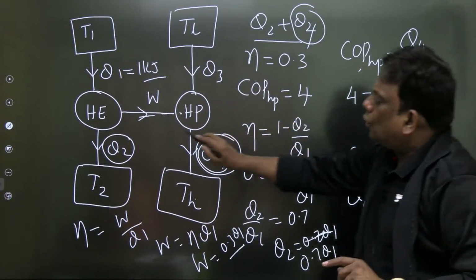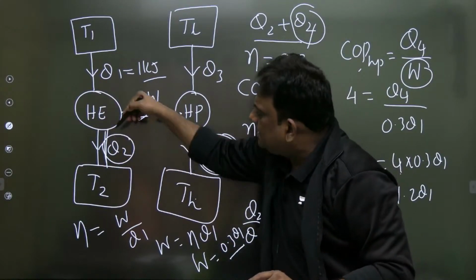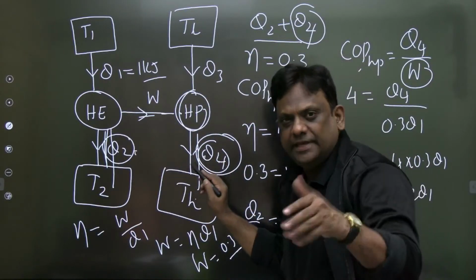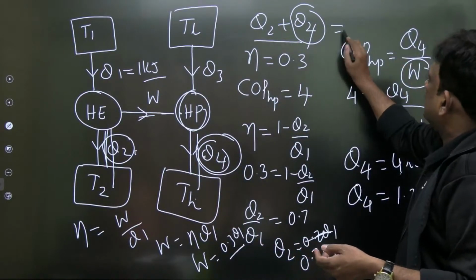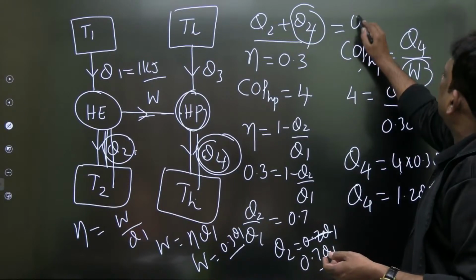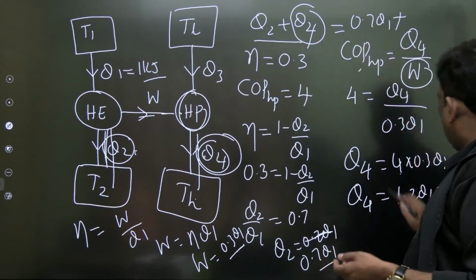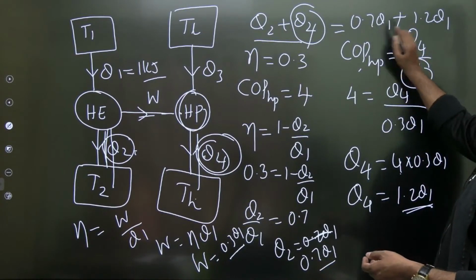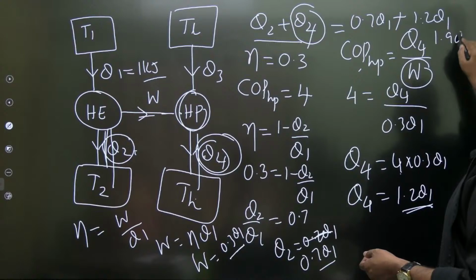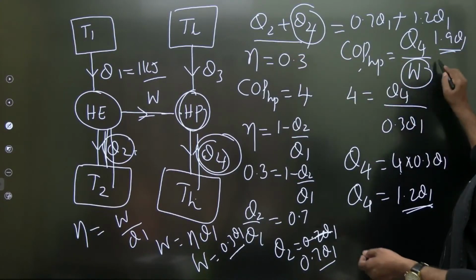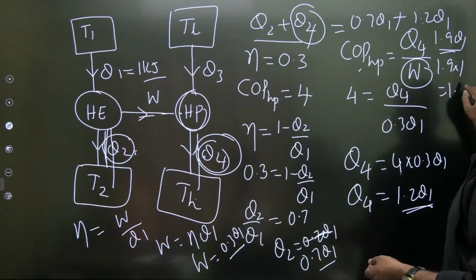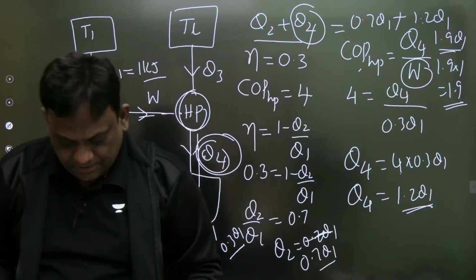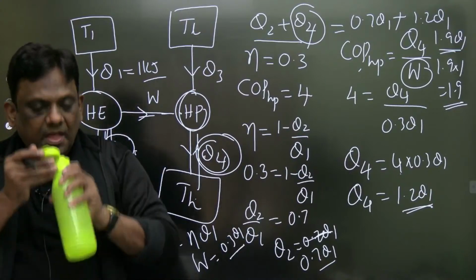So I want the total heat rejected to the building. From the engine, Q2 is going. From the heat pump, Q4 is going. Total is Q2 plus Q4. He asked that only. What is Q2? 0.7 Q1. And what is Q4? It is 1.2 Q1. If I put together, it will be 1.2 plus 0.7 is 1.9 Q1. But already Q1 is given as 1. So 1.9 into 1 is 1.9 kilojoule is the answer. Hope you got this. Is it clear?